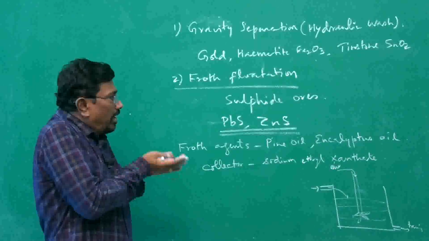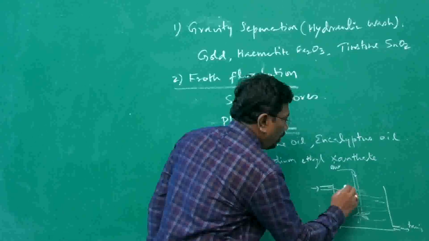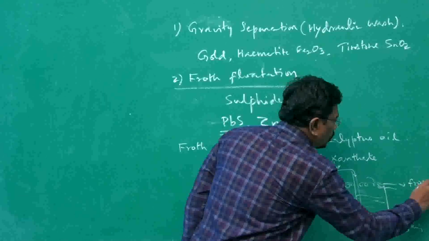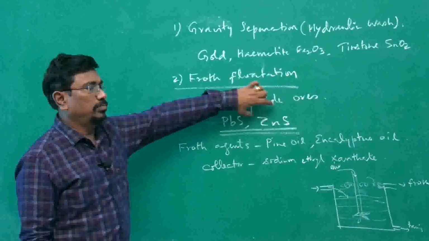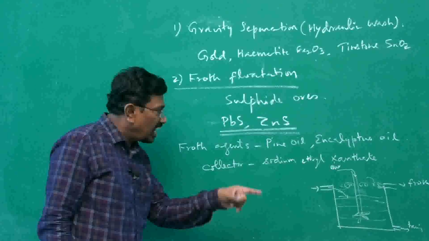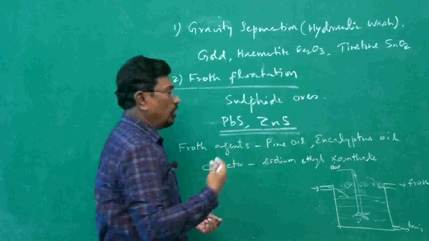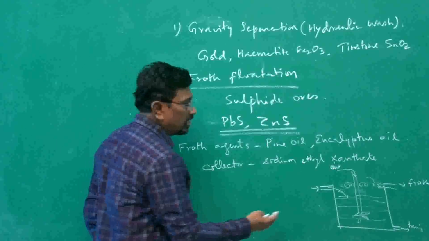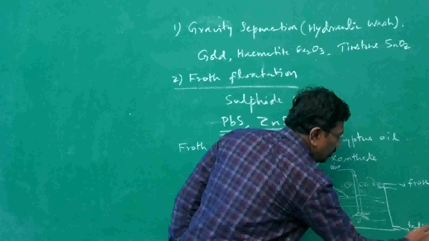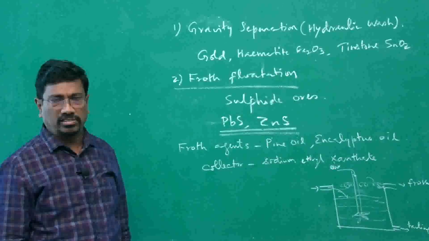So along with the oil, pine oil and eucalyptus oil, the ore particles move at the top in the form of froth. It may be collected from the top. The froth mostly contains the ore. Since the ore is water repellent and attached to the oil, it goes into the froth, and the concentrated ore is in the froth, and impurities will remain in water and will be collected as tailing from here. This is how the sulfide ores are concentrated by the froth flotation process.